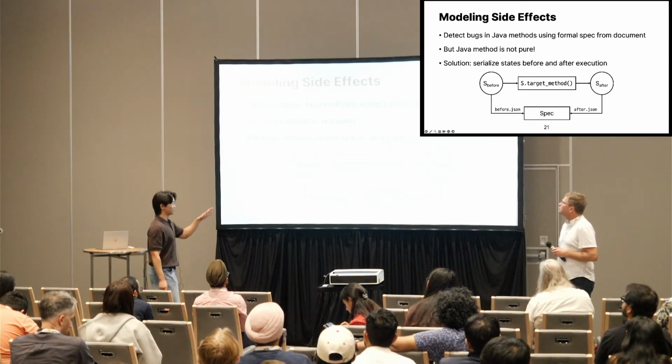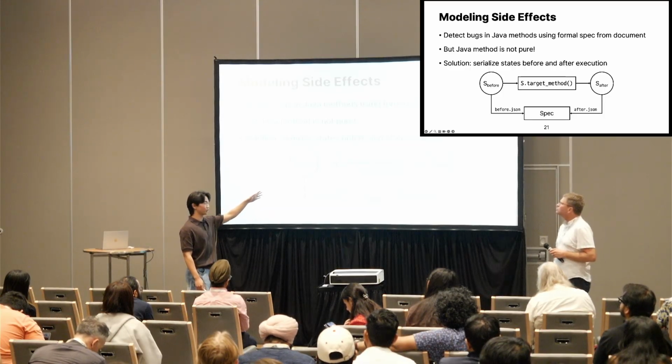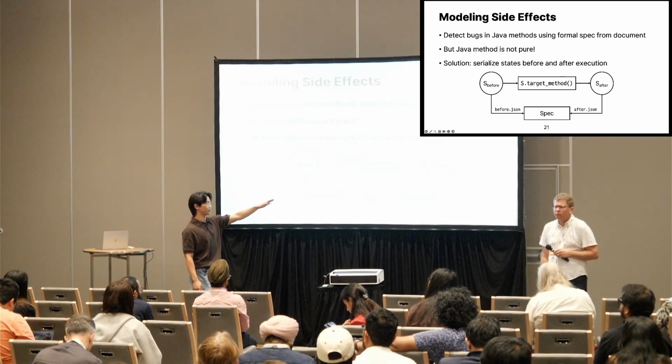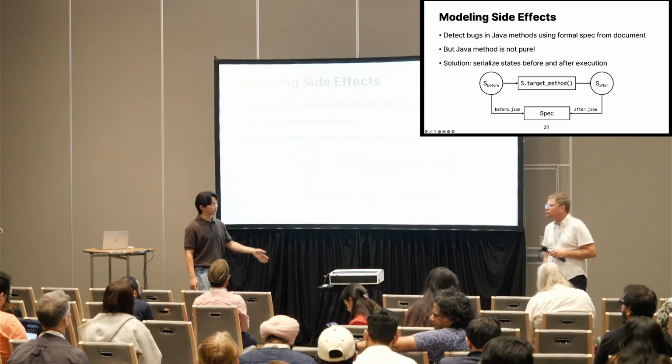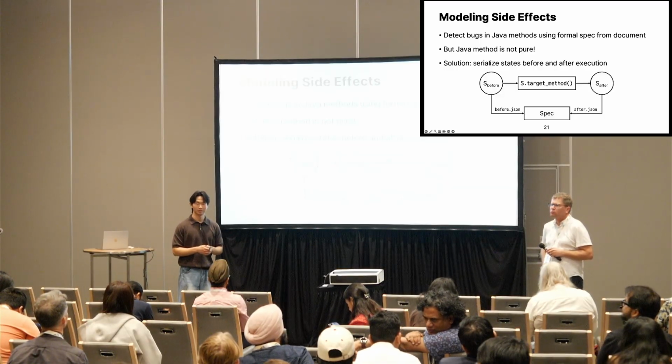So we serialize the previous states of the object before executing the method and after executing the method into JSON serialized states and put them into our specification.